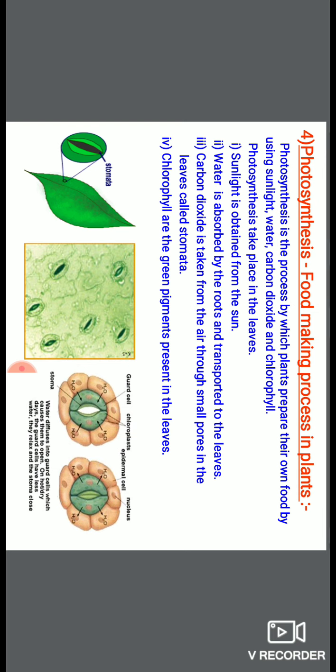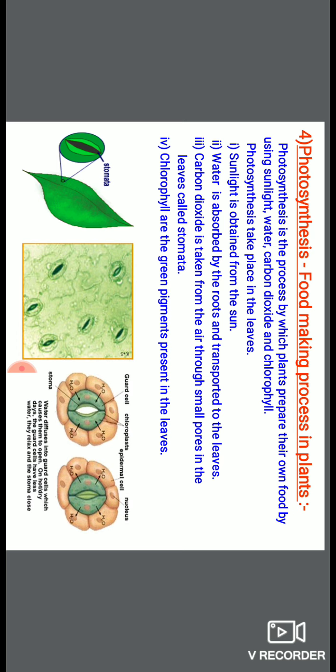Here the synthesis of food takes place in the presence of light. The term comes from photosynthesis. It means synthesis of food in the presence of light. So this is the food making process in plants. We will discuss which things are required for this process and what are the products of this process.